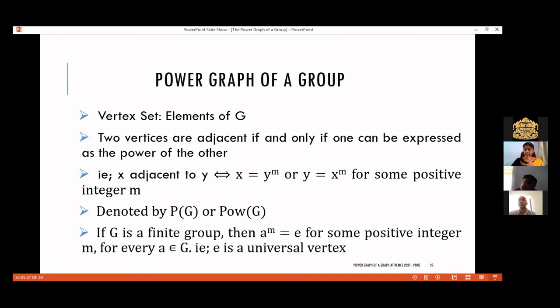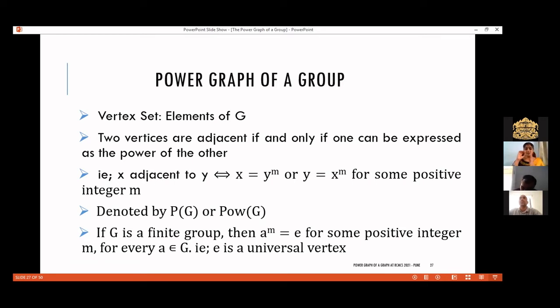And if G is a finite group, then A raised to M is again equal to E for some positive integer M. If G is finite, and due to the closure property, as we have already seen, this M is the order of the element A that we have already discussed, right? It reaches E. So every element A will be adjacent to E. Please note that if the group is finite. In the case of commuting graph, the thing was that E is always a universal vertex. Here the case is different. If we are considering a finite graph, then E becomes a universal vertex. If you are not considering a finite graph, then no problem. E is not a universal vertex.